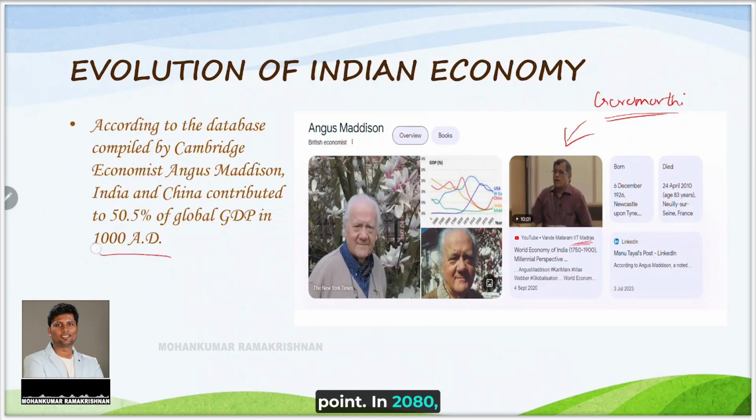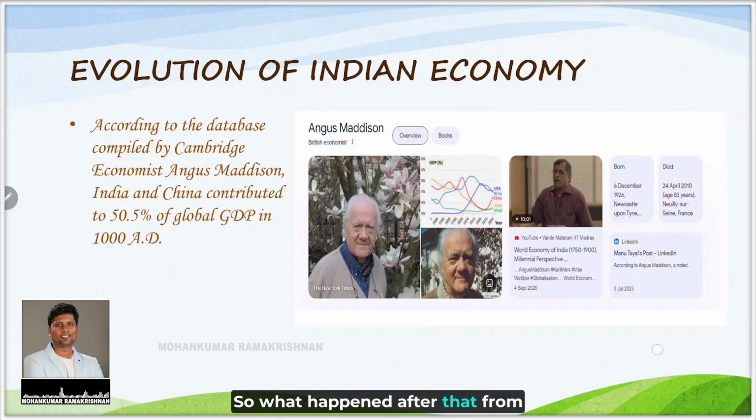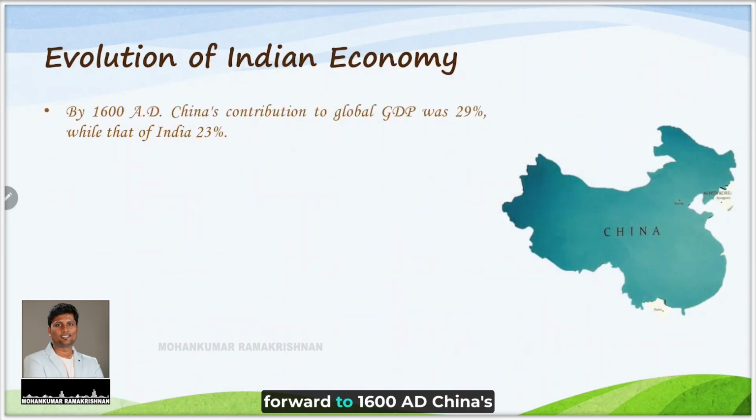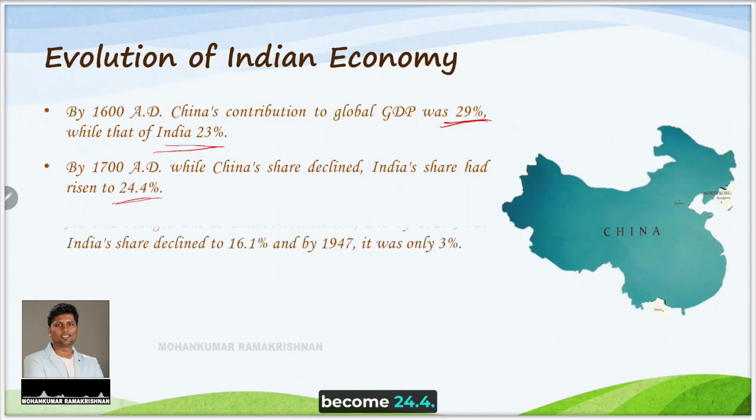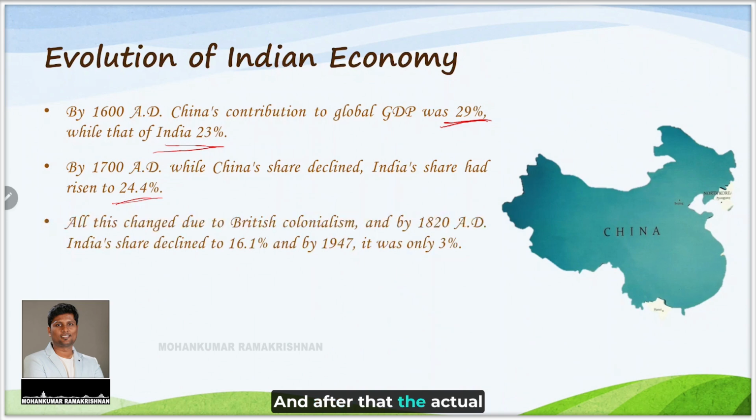So Mr. Angus Maddison says a vital point. In 1000 AD, half of the world's global GDP was contributed by two countries: number 1 is India, number 2 is China. So what happened after that? From 1000 AD, if we come forward to 1600, China's contribution to global GDP was 29%, whereas India's contribution was 23%. 100 years from that point, India's contribution became 24.4%, and after that the actual decline happened because British colonialism plundered the wealth of India and deindustrialized India.